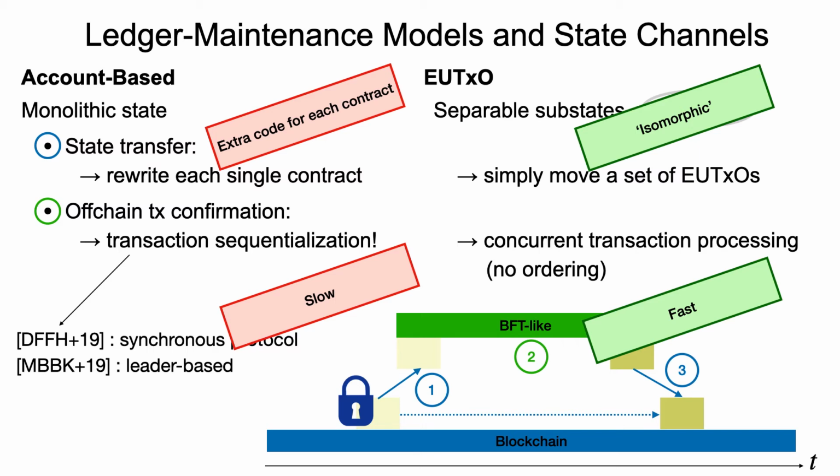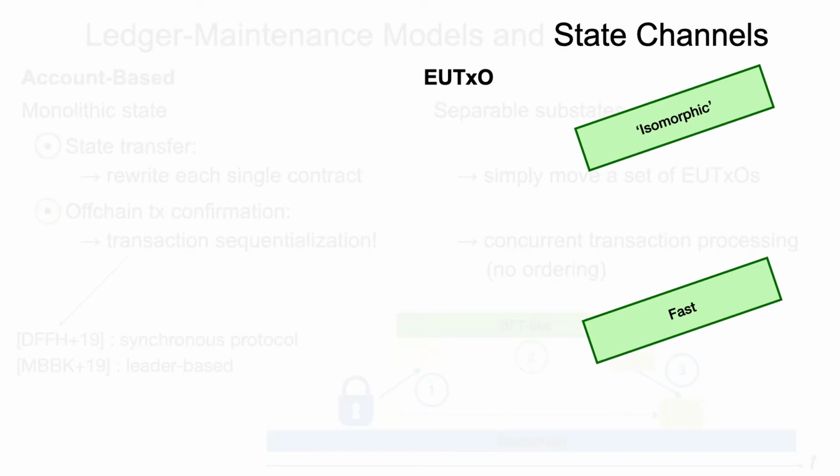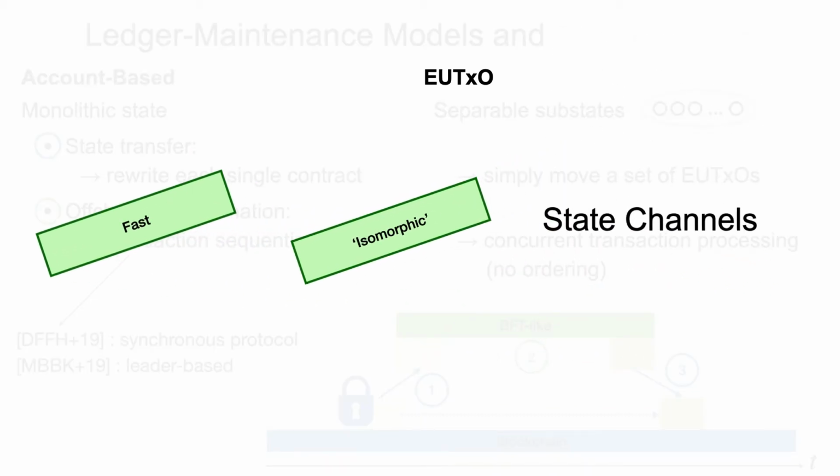So it may not come as a surprise that we do exactly this in this paper. We build fast isomorphic state channels in the EUTXO model.